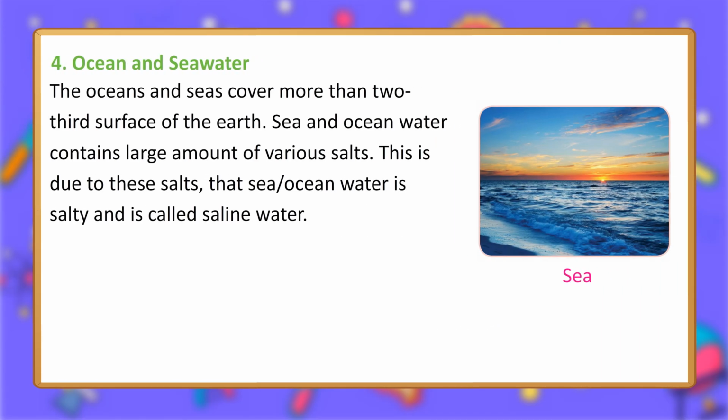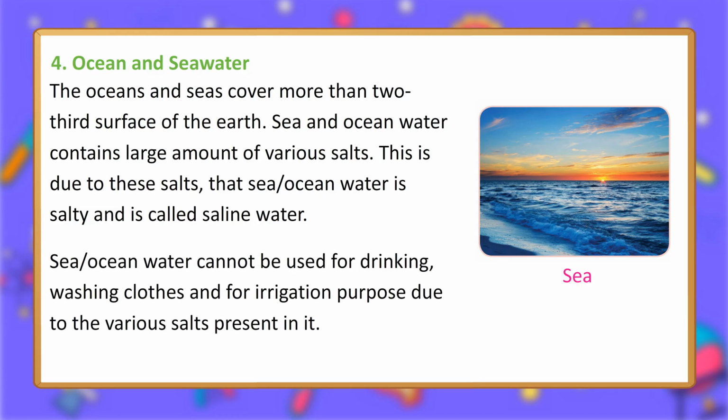4. Ocean and sea water. The oceans and seas cover more than 2/3 of the surface of the earth. Sea and ocean water contains a large amount of various salts. It is due to these salts that sea or ocean water is salty and is called saline water. Sea or ocean water cannot be used for drinking, washing clothes and for irrigation purposes due to the various salts present in it.